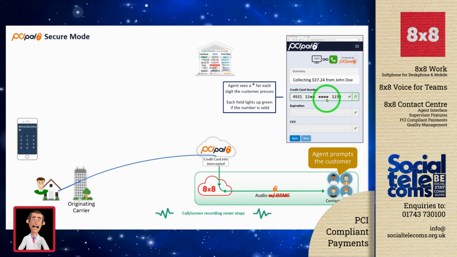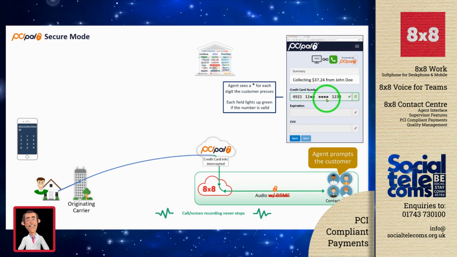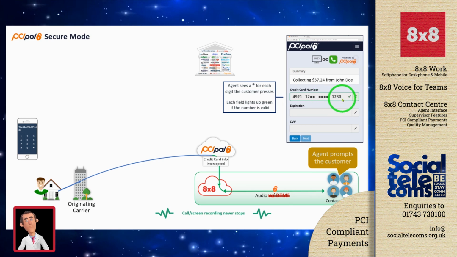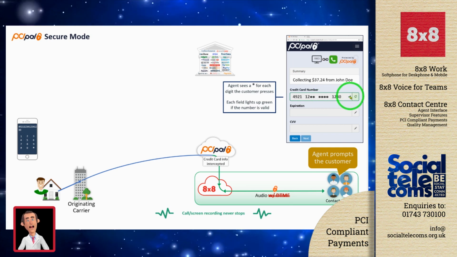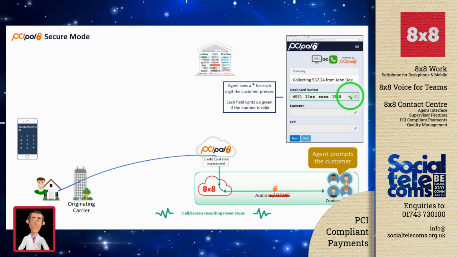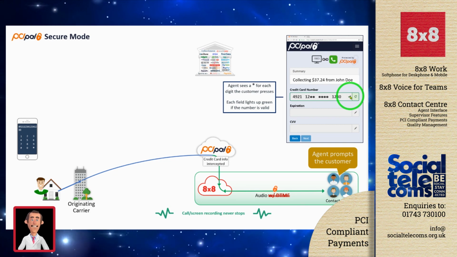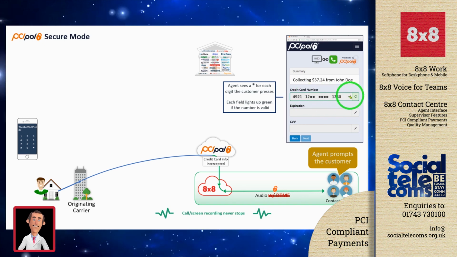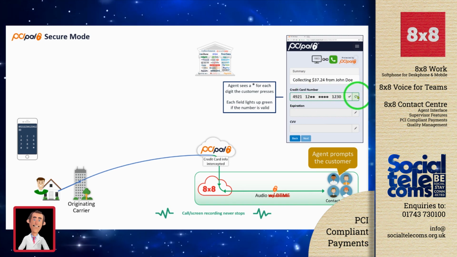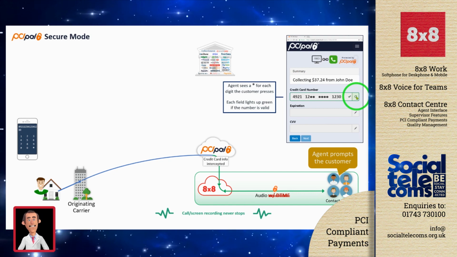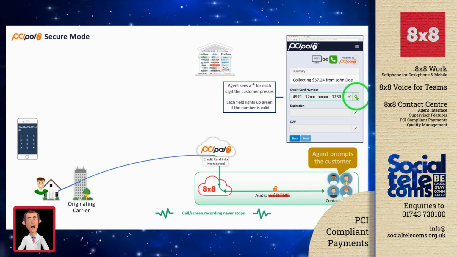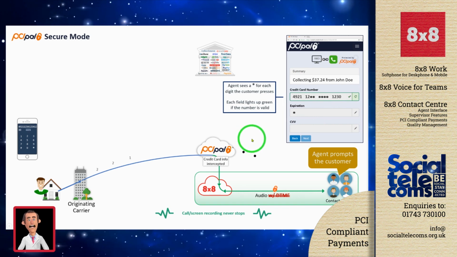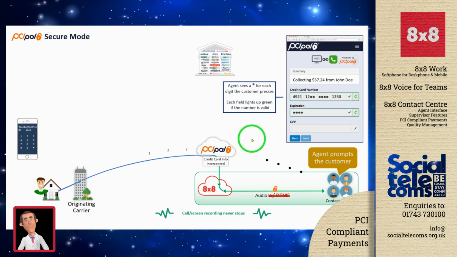This just allows the agent to monitor the progress and the success of entering that card detail into each of these relevant fields. We can notice here that we've got a green tick against the card number. Now, if the caller had made a mistake in entering that 16-digit card number, this would actually turn amber and we'd have a cross instead of a tick there. And using the reset button here, the agent could reset that field and ask the caller to enter that detail again. The same process is used for entering the expiration of the card.